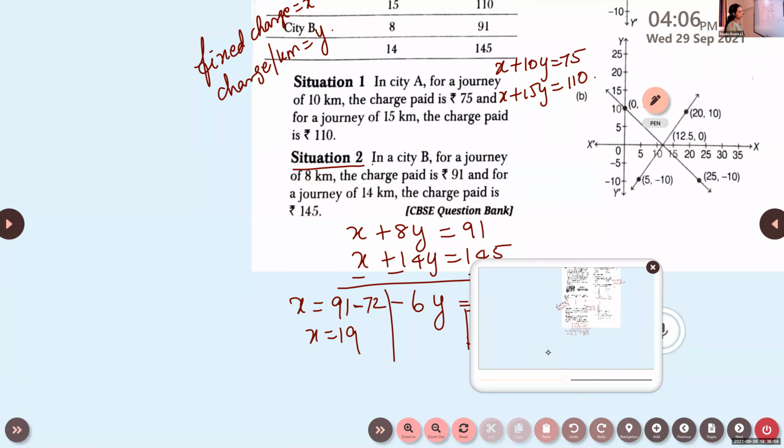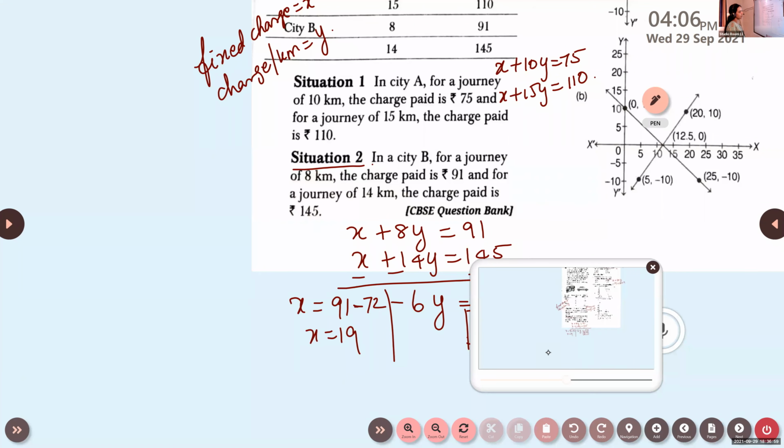Now look here, what is given? 6 years hence means after 6 years. After 6 years, the age of the man will be X plus 6 and the son will be Y plus 6.